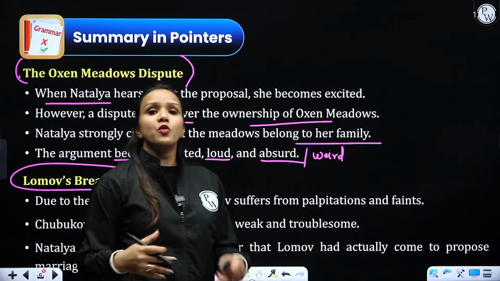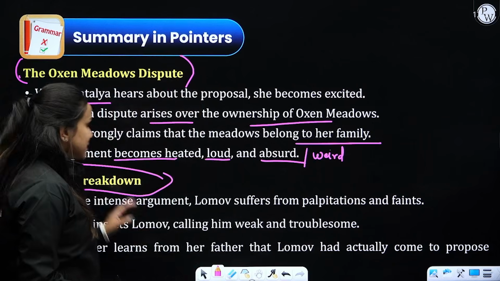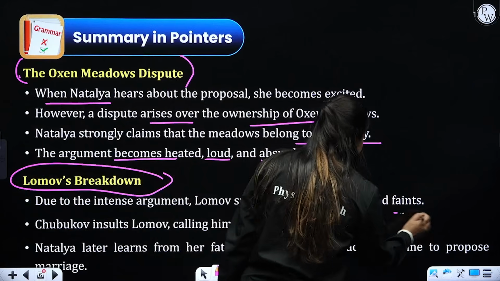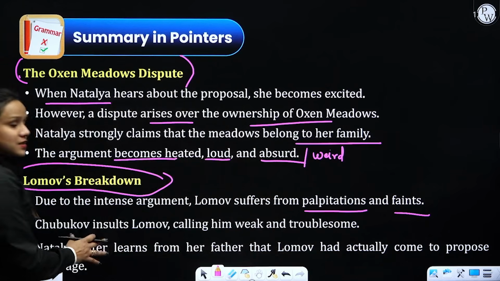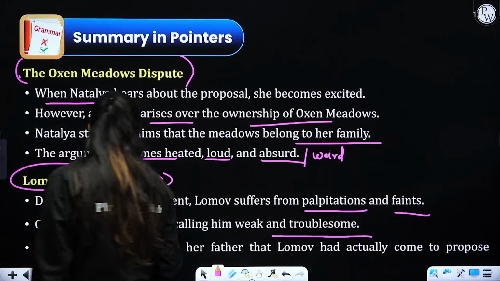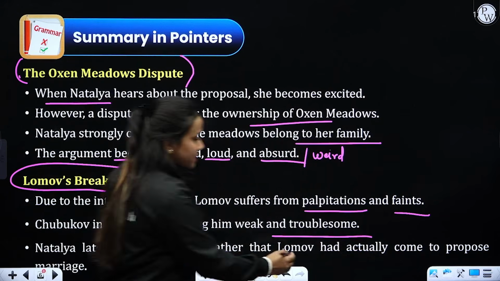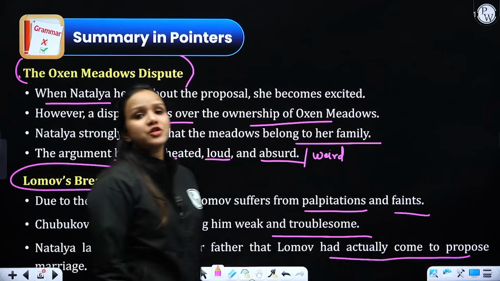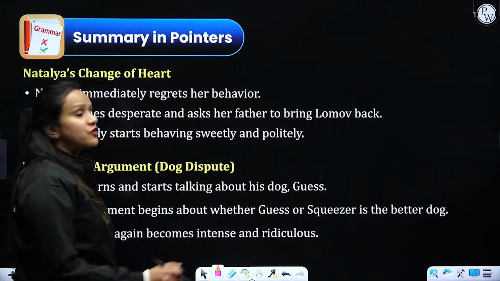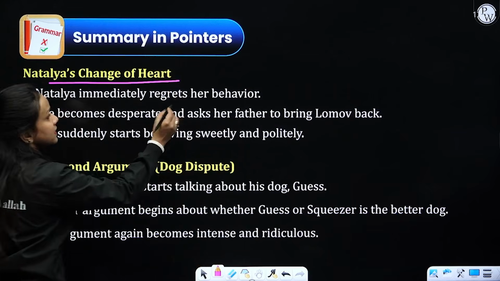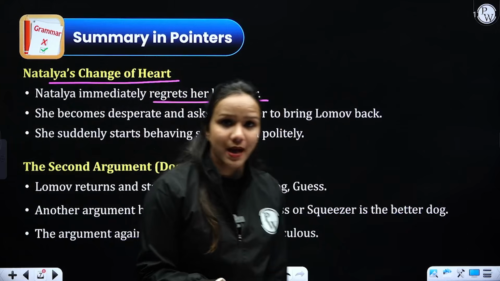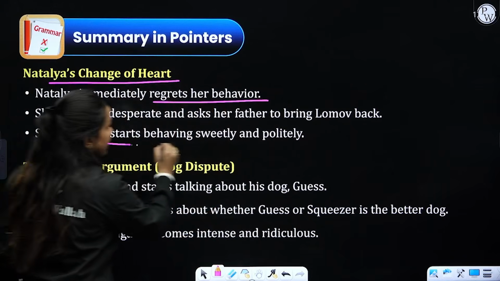Then Lomov's breakdown. After having so many arguments about the same, suddenly his health began to deteriorate and he suffers from palpitations and anxiety, and he starts to faint. Chubukov insults Lomov, calling him troublesome, calling him weak, that he could not handle anything. Then Natalia later learns from her father that Lomov came there for a marriage proposal, and she requests her father to bring Lomov back. She became excited and there was a change of heart. Natalia immediately regrets her behavior, becomes so desperate and asks her father to bring Lomov back, and she started behaving in a very polite and sweet way.